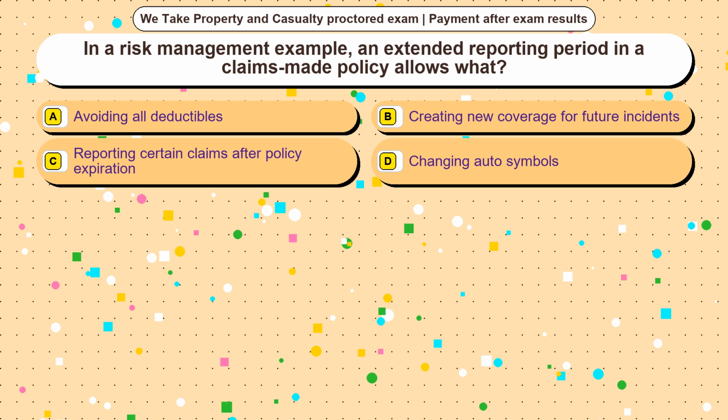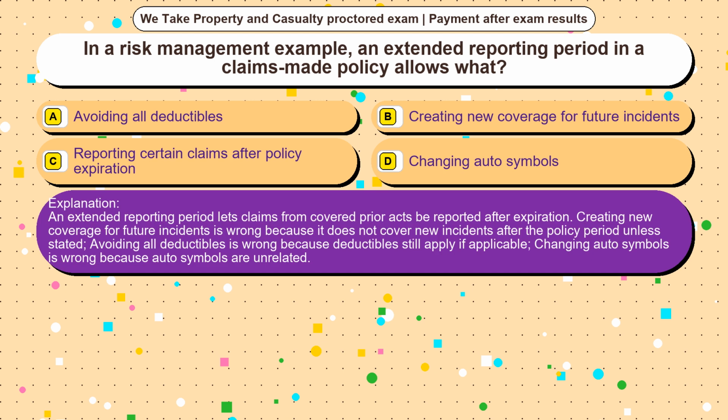The correct answer is option C. An extended reporting period lets claims from covered prior acts be reported after expiration. Creating new coverage for future incidents is wrong because it does not cover new incidents after the policy period unless stated. Avoiding all deductibles is wrong because deductibles still apply if applicable. Changing auto symbols is wrong because auto symbols are unrelated.